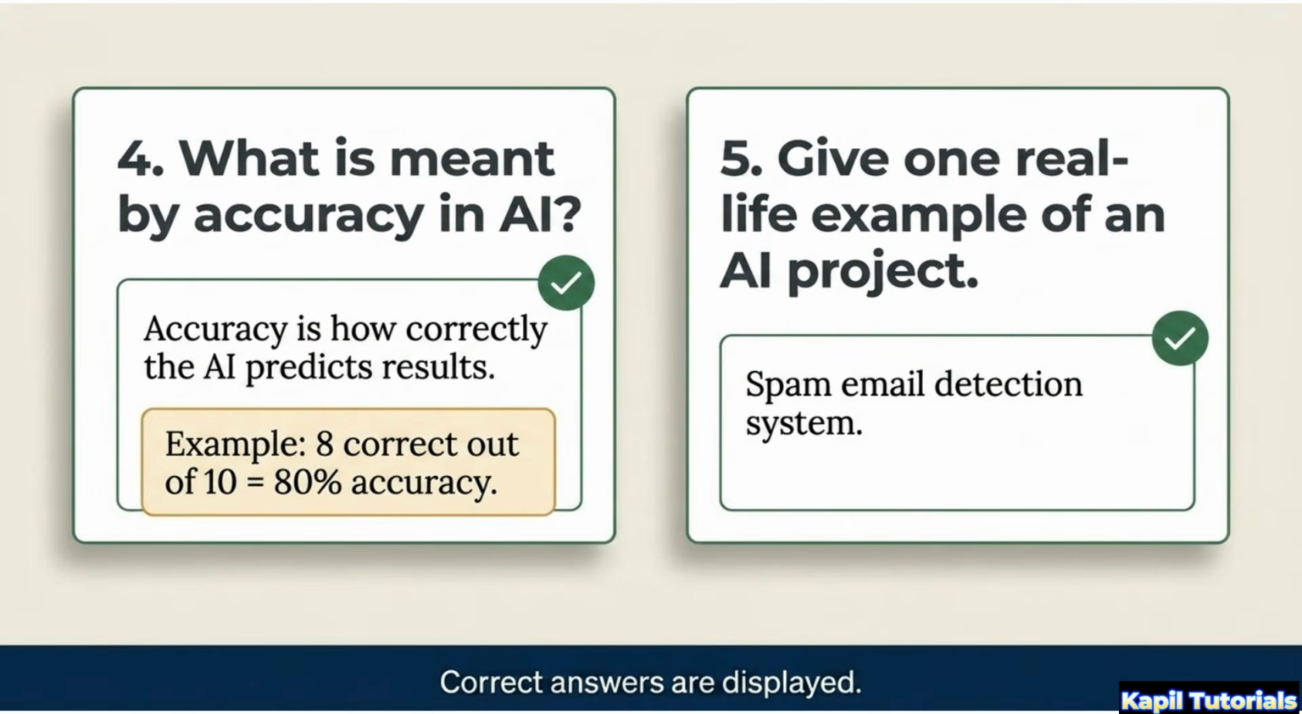Accuracy refers to how correctly an AI predicts results, such as getting 8 out of 10 cases correct for 80% accuracy. A classic real-life example is an email spam detection system.